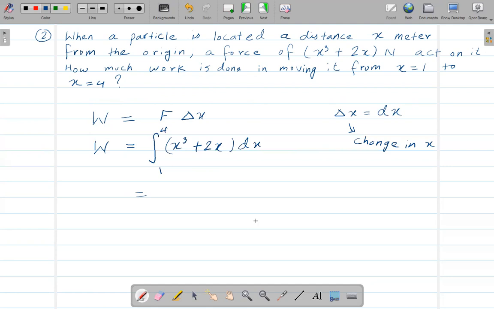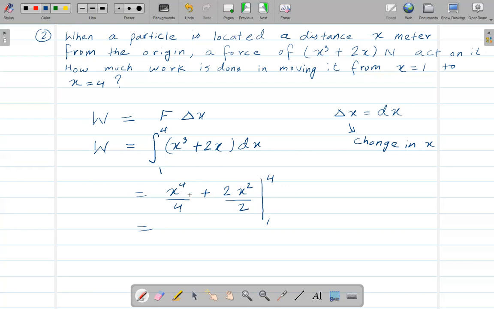So that's why the whole reason of this section is to see how we can apply math in physics. All right. Okay, so now just take the integration here. So here it will be x to the power 4 over 4. Here it will be 2x squared over 2. So the interval is from 1 to 4.